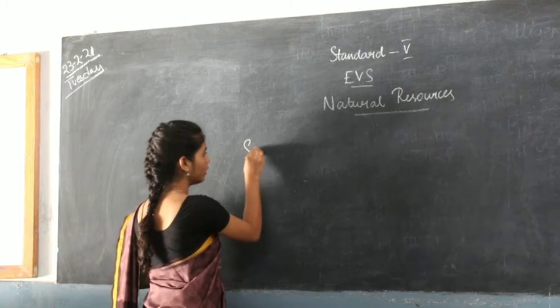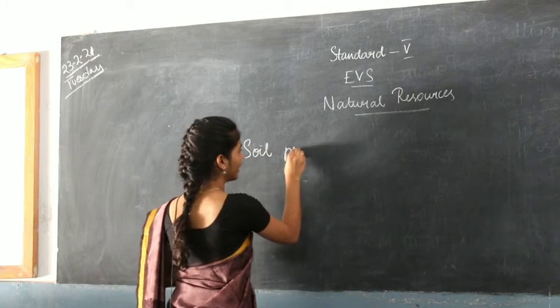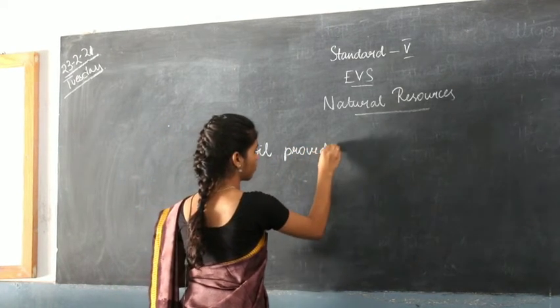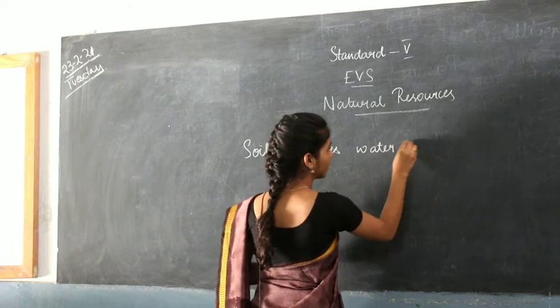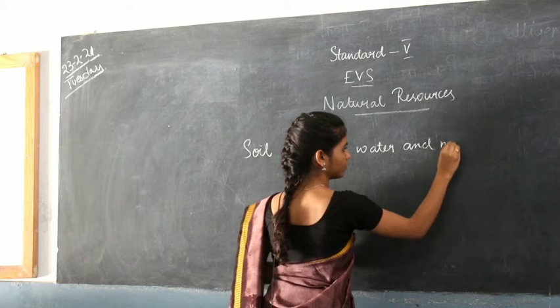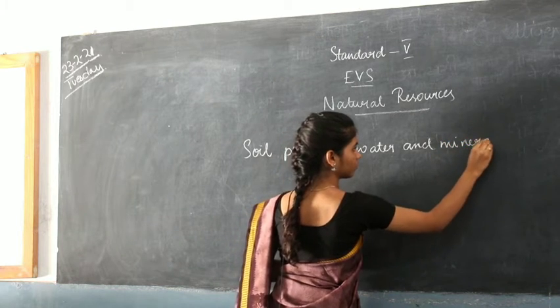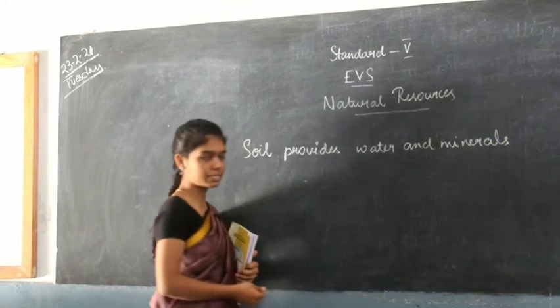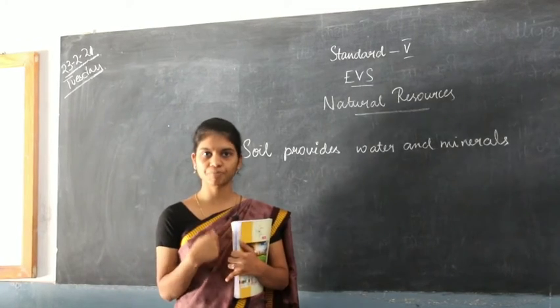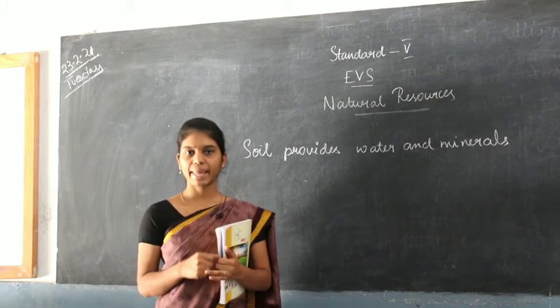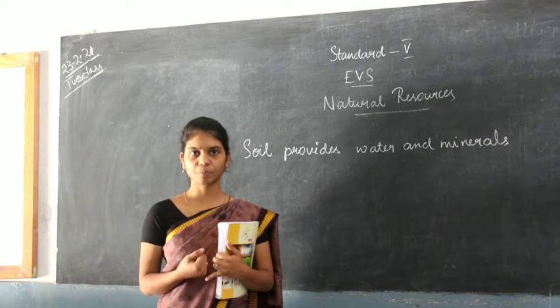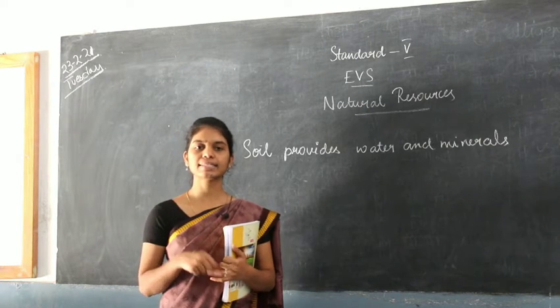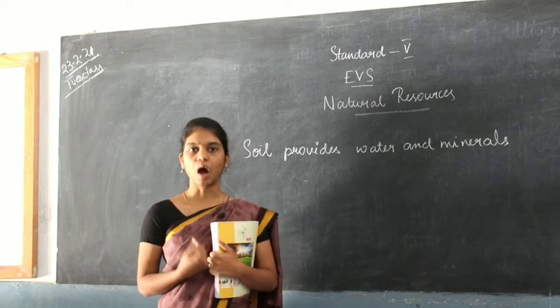Okay, so soil provides water and minerals, which is necessary for the growth of plants, and plants play an important role in our daily life. It is what provides us food. And then the second one is for our housing.